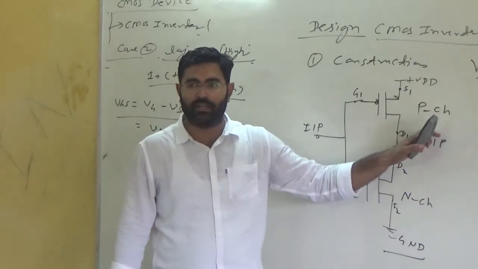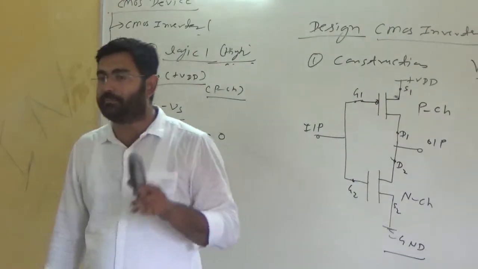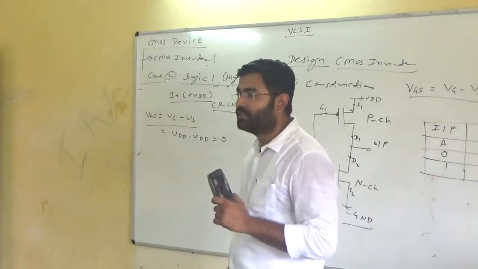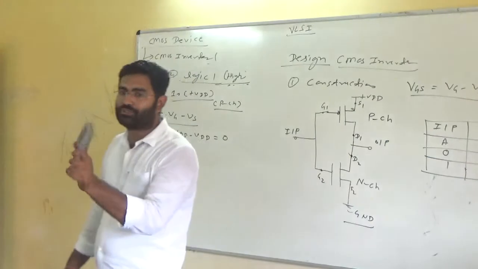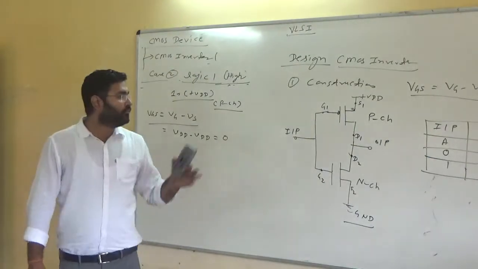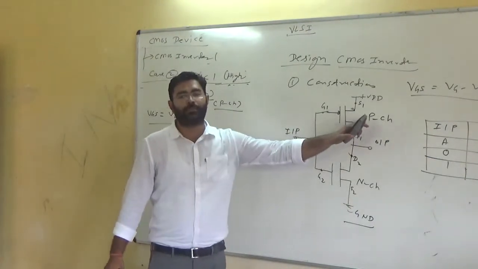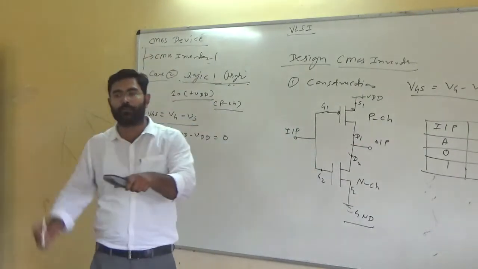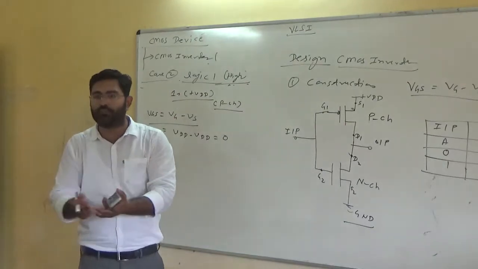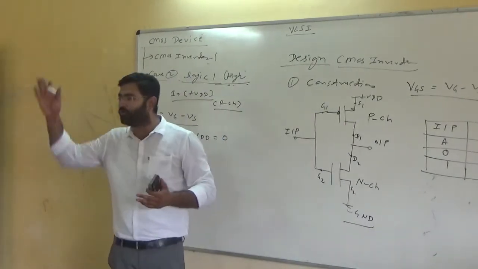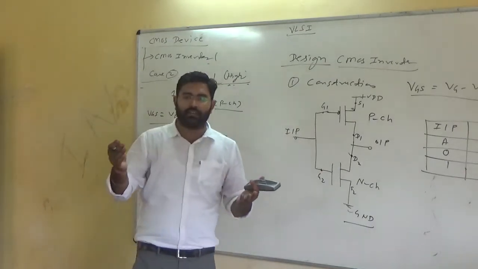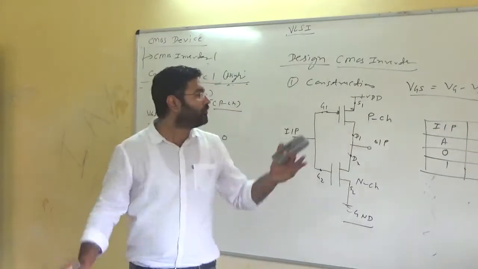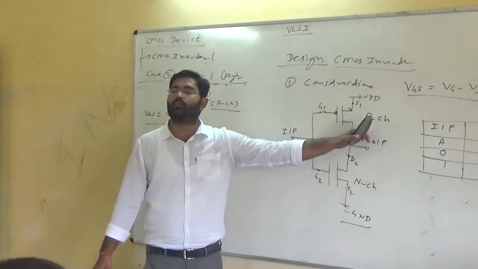And you know very well, to turn on a P channel MOSFET, we need at least minus VDD supply or a negative potential at the gate to source voltage VGS. Yes or no? So here we can easily see that the P channel MOSFET will be turned off and it will be represented with an open circuit, because it will feel a very high resistance in the form of mega ohms, and ideally it is infinity. Yes or no? So we can represent it with an open circuit.